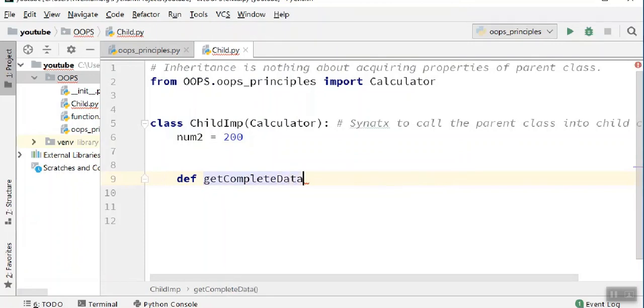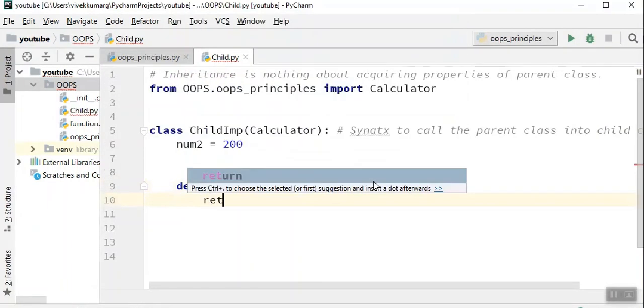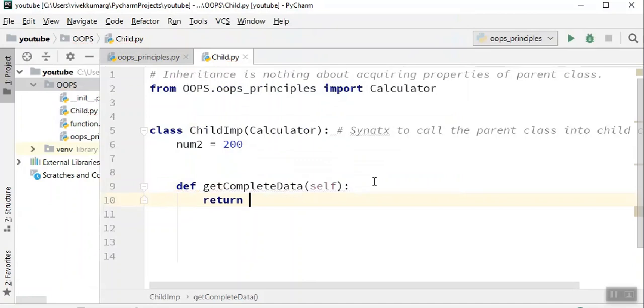This is one method, and self. We all know that self is automatically the first parameter of any method you declare in a class. Now I want to return, for example, num2.